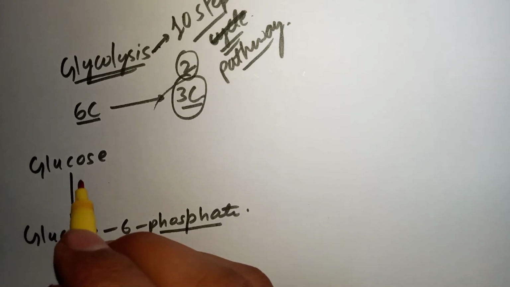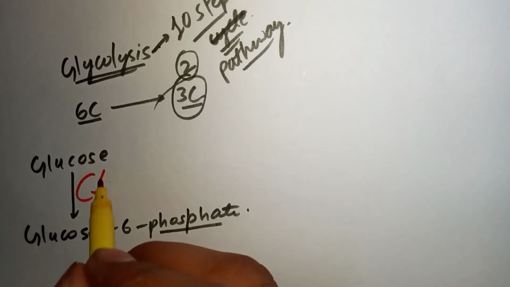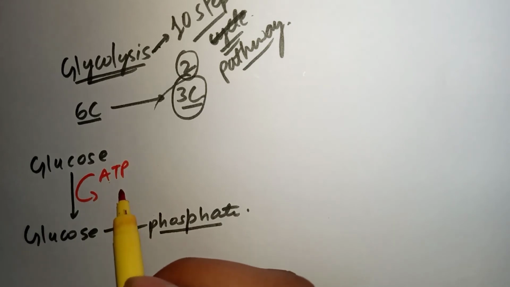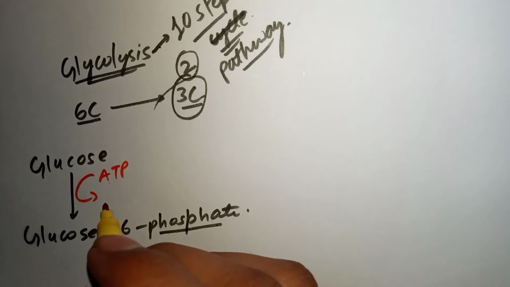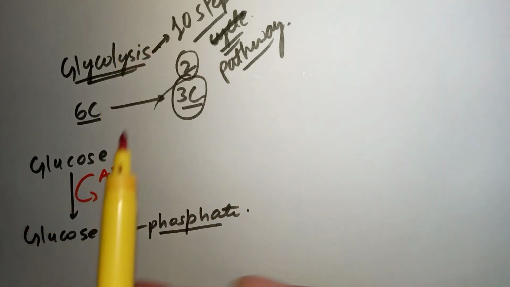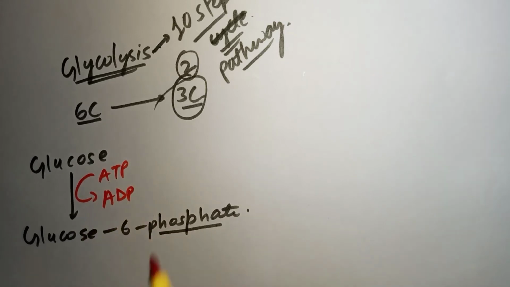All right. So what does it need to get phosphorylated? It needs ATP. So we are using red color for showing ATP utilization or production, both we will show with the help of red color. So we are going to apply an ATP, and what do we get in return? ADP. One molecule of inorganic phosphate gets added to the glucose molecule at the 6th position. So this is glucose 6-phosphate, right?